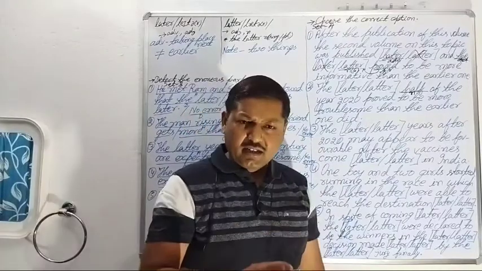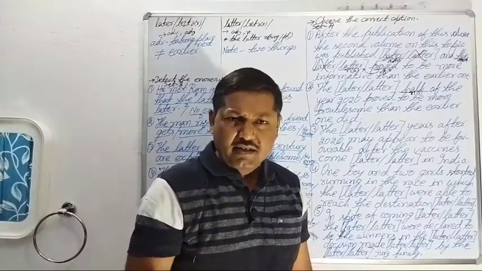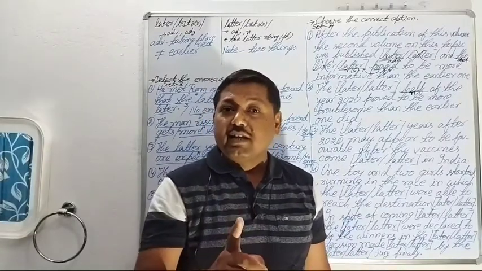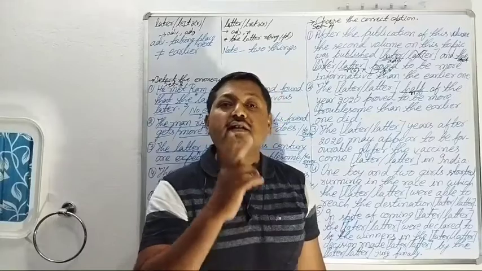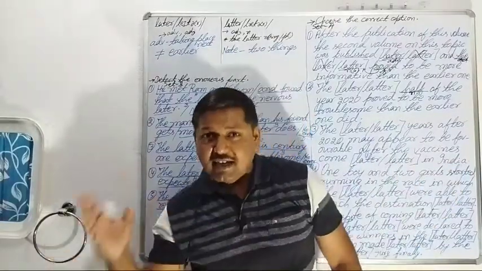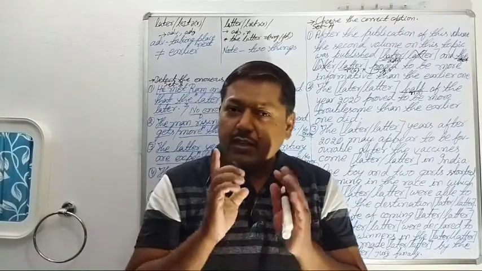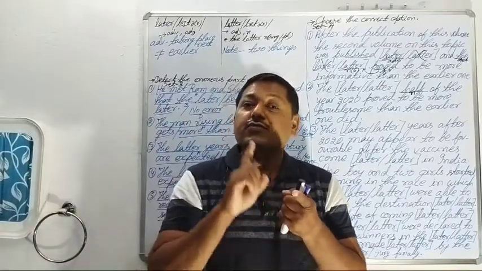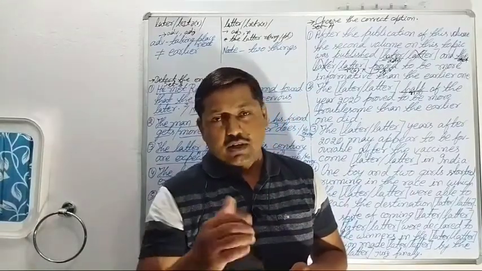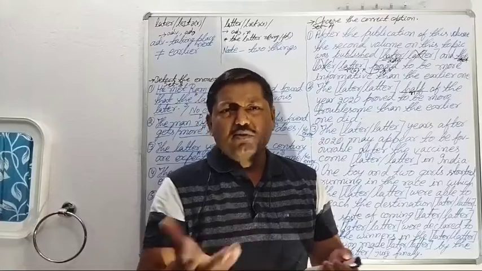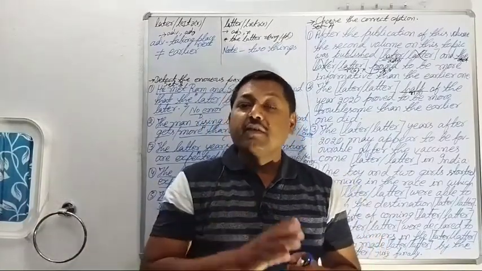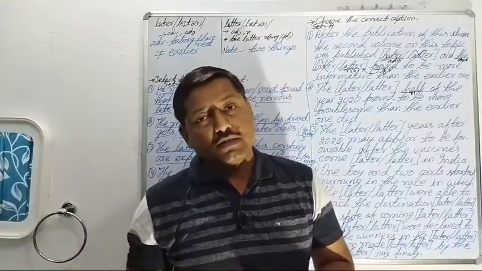Every year, whether the year is 2019, 2020 or 2021, is divided into two parts: the first half and the second half. The first half of a year is from January to June, and the second half of the year is from July to December.